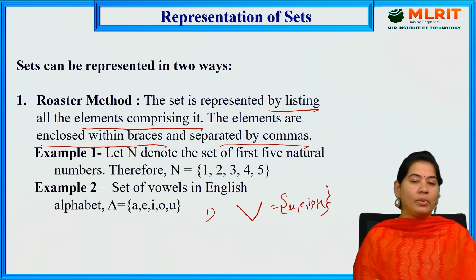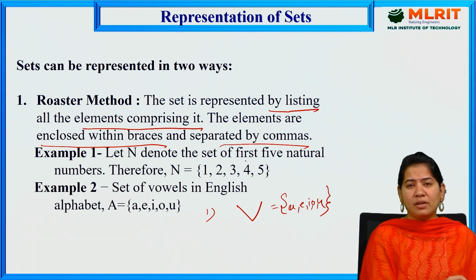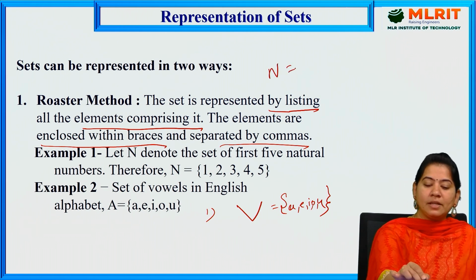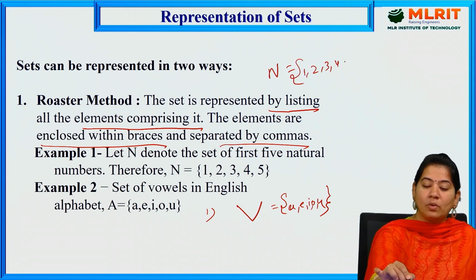So example 1: let N denote the set of the first 5 natural numbers. Here I am denoting all the natural numbers with N. So capital N is equal to the set of natural numbers. The first 5 natural numbers means 1, 2, 3, 4, 5.